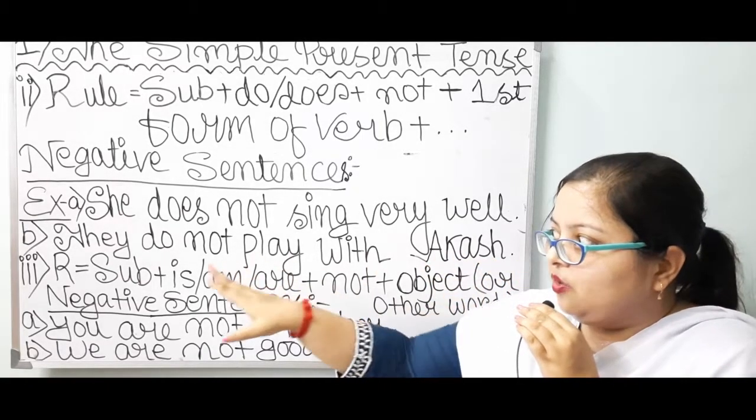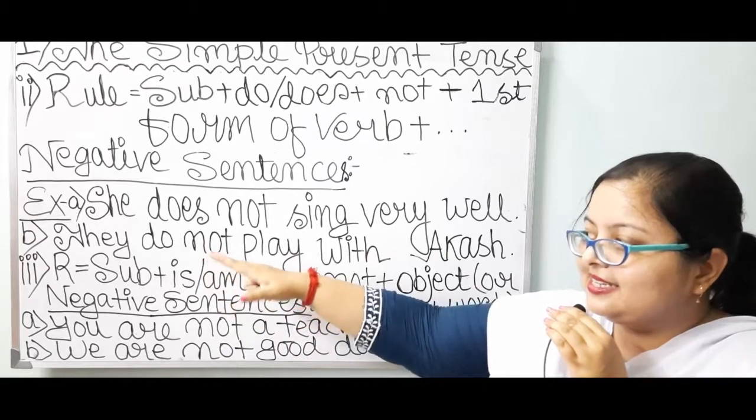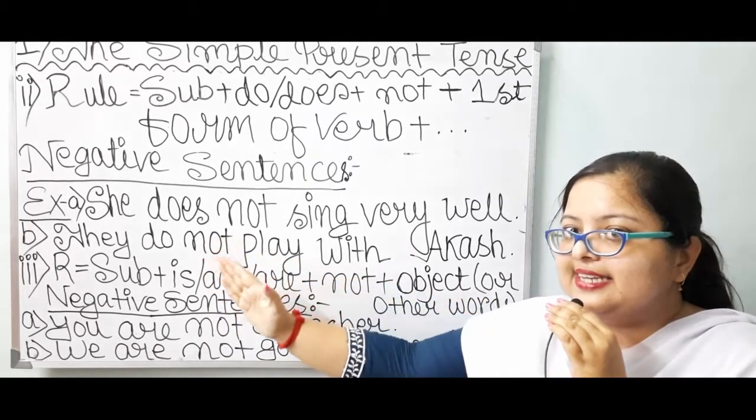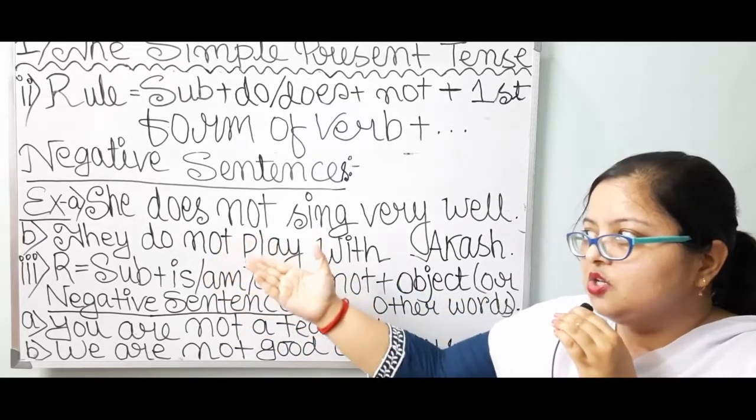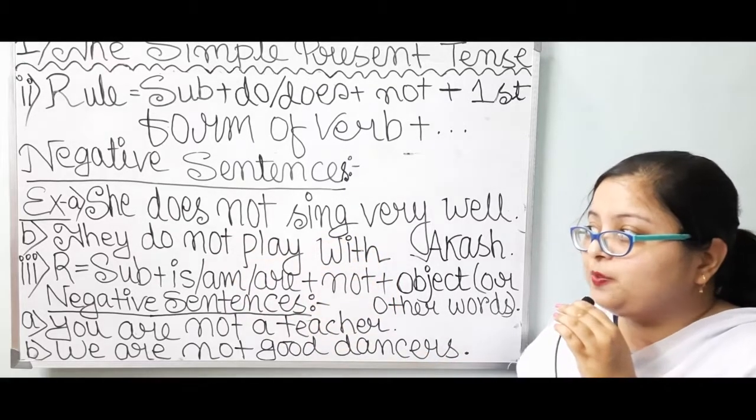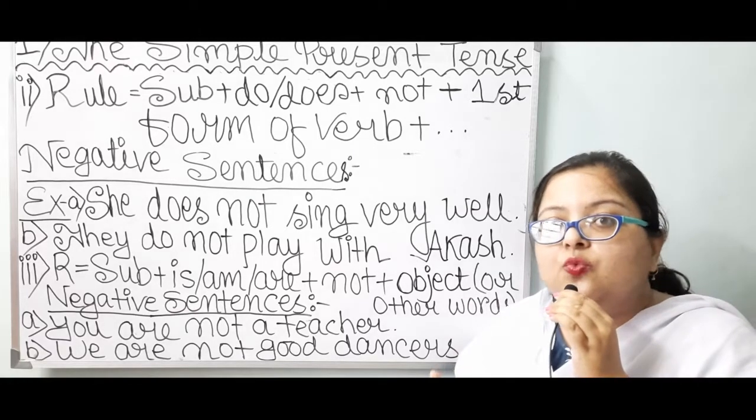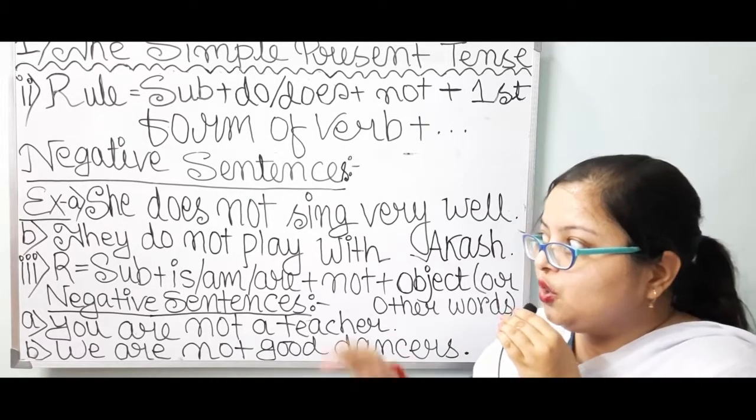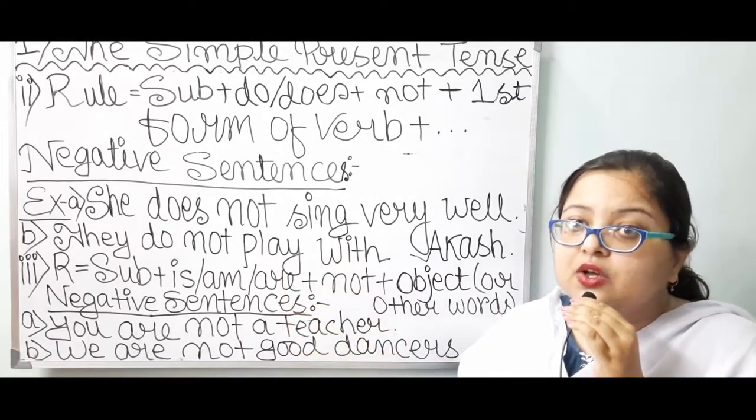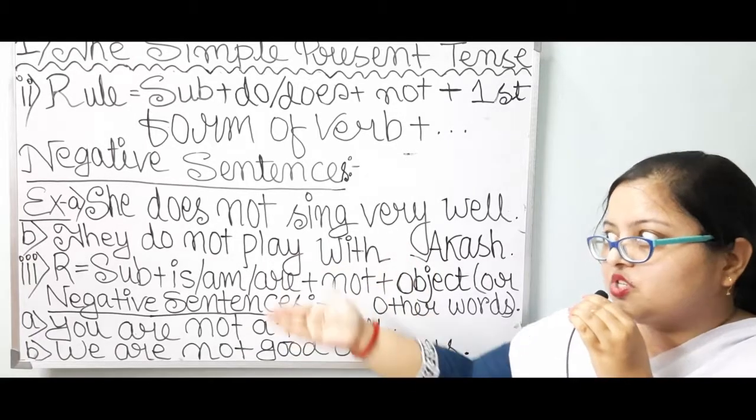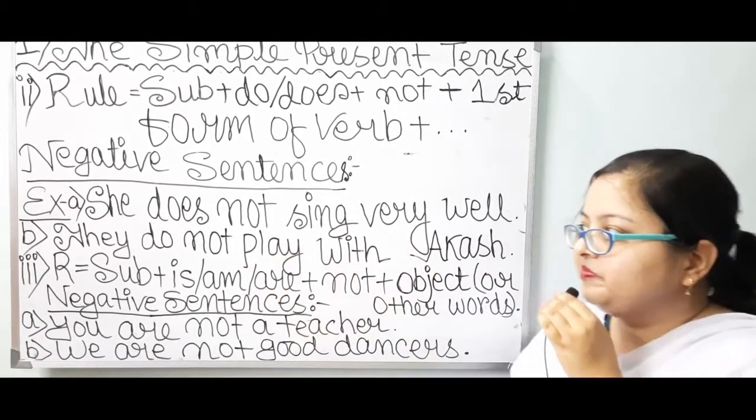So, over here, as the subject is in third person plural number, do will be added. In this place, suppose if the subject would have been I, we, then also do is applicable. With you, of course, do is applicable.